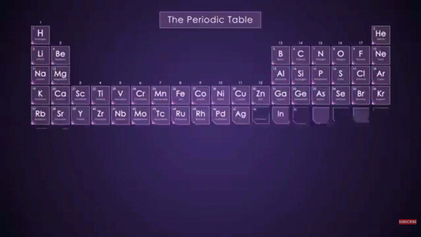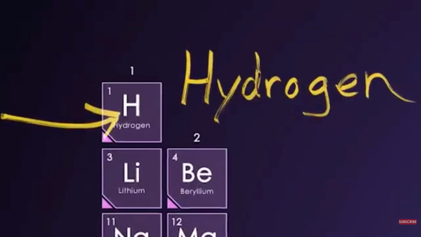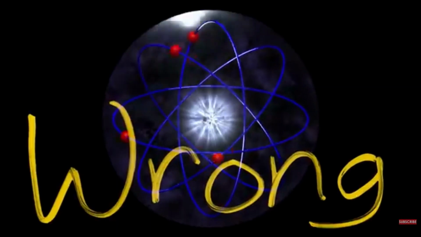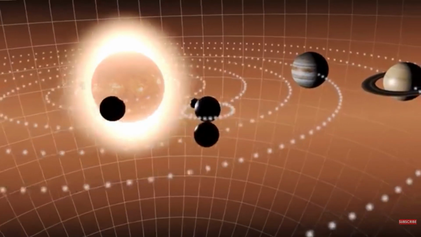So what does an atom actually look like? I mean, if we were to scale one up to the size of a tennis ball, it would probably look like this. Nothing, and that's because atoms are mostly empty space. Let's take a simple atom like hydrogen, for example. It consists of just an electron and a proton, but the electron doesn't simply just orbit around the proton the same way a planet orbits around a star.